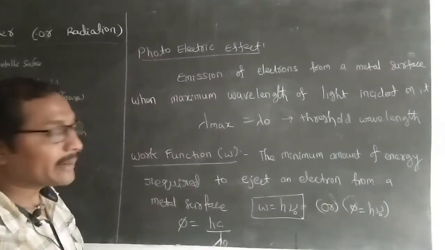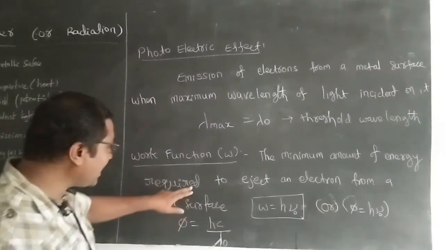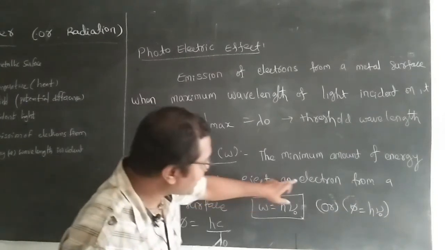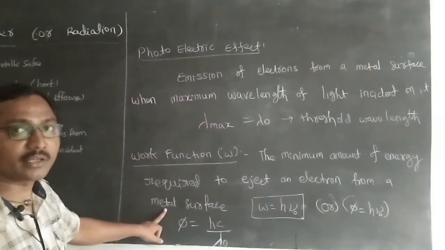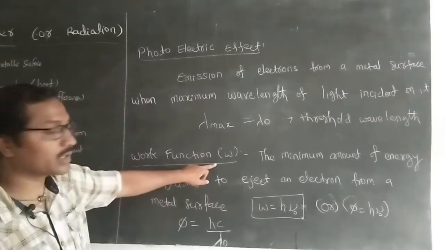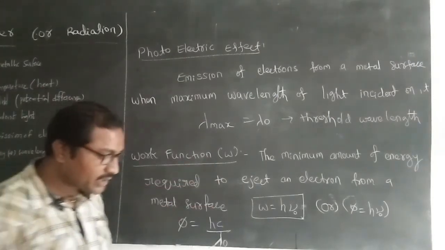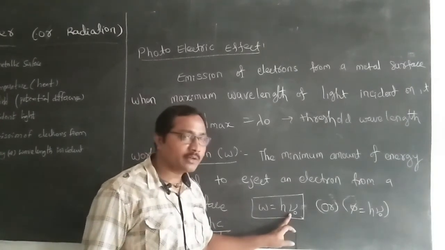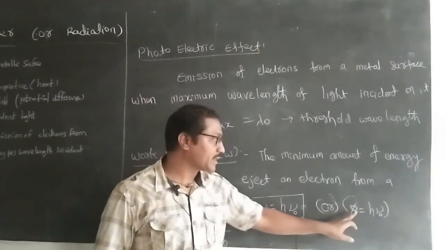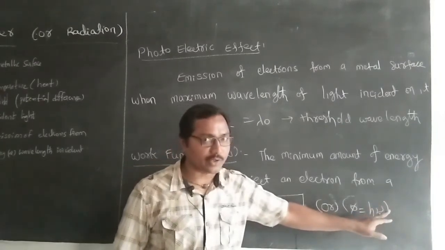The minimum amount of energy required to eject an electron from a metallic surface is called the work function. So what is the equation for the work function? W equals h nu naught, otherwise phi equals h nu naught.